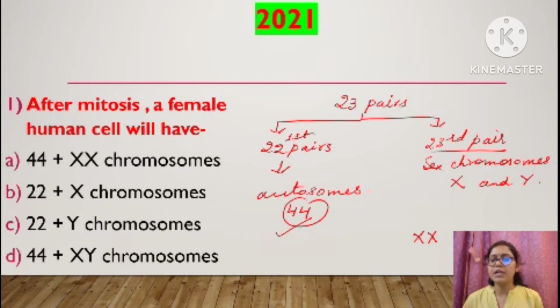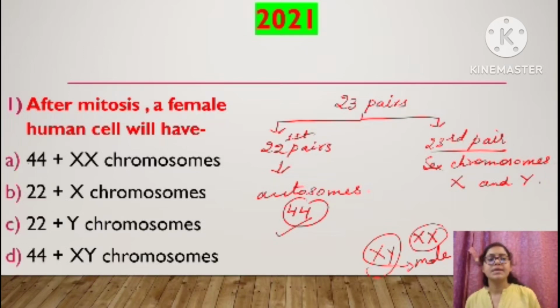If it will be X and Y, that means it will be a male, right? In female, only X chromosome is there, and this chromosome should be in pair, one from father, one from mother, right? So this XX combination will be seen in the female. So the correct answer is 44 plus XX chromosomes, total 46 chromosomes. Done.